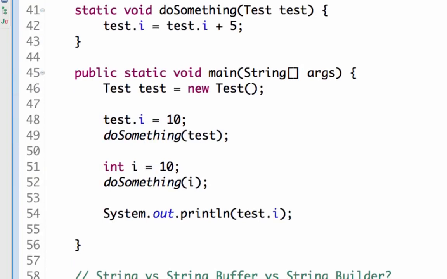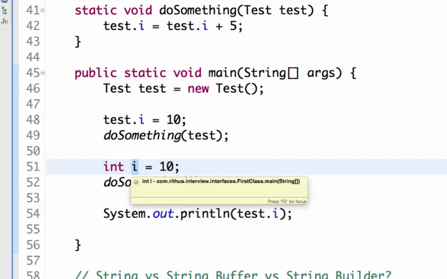This is the main difference between pass by value and pass by reference. When I'm passing a primitive, i is an integer, it's a primitive variable, then what gets passed is 10. So only the value gets passed and not the reference to i.